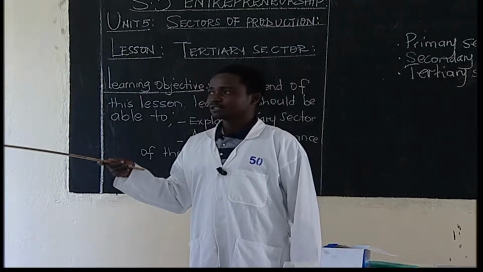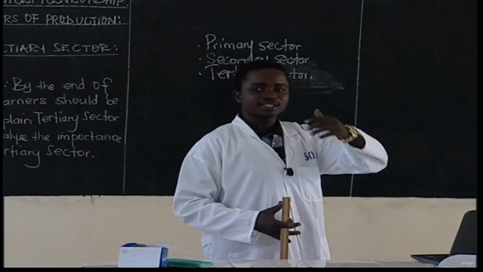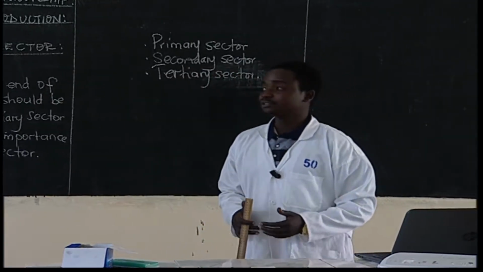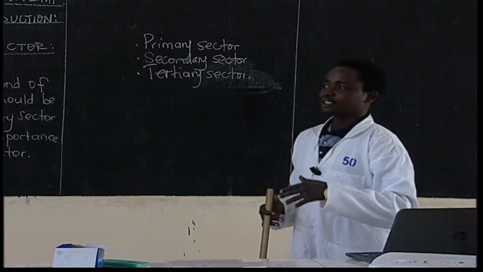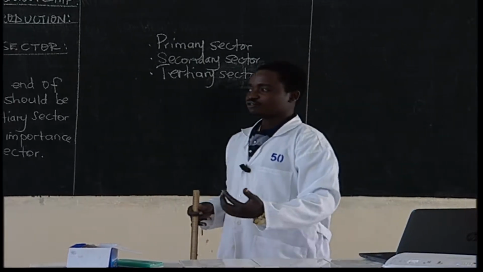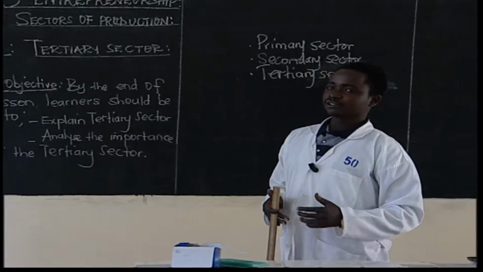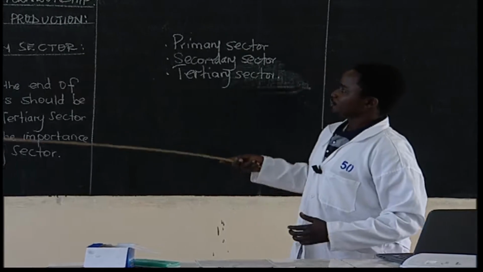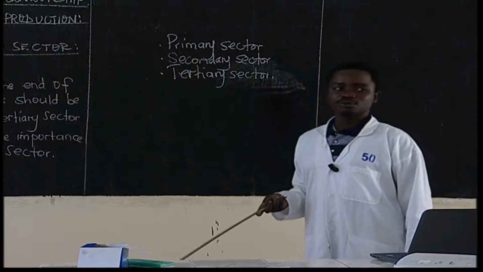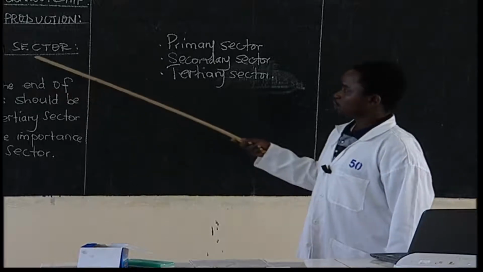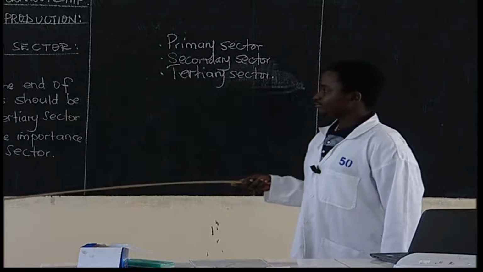Of hands. So here I expect you to be recording what is done under primary sector of production, what is done under manufacturing sector or the secondary sector of production. Now the third sector of production is the tertiary sector, and the one that we are going to end with. After finishing this, it will come to the end of this unit number 5.